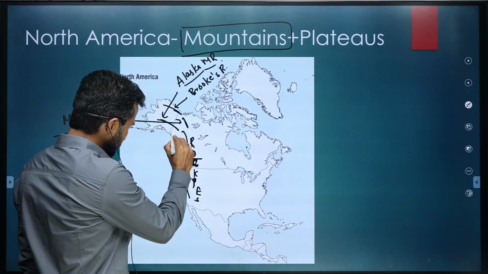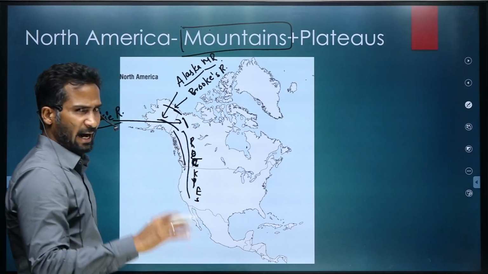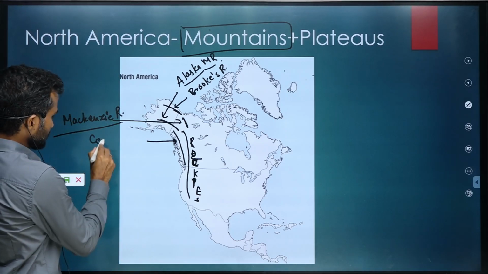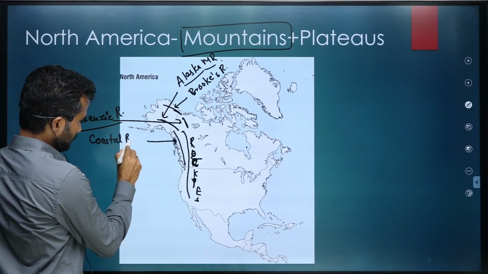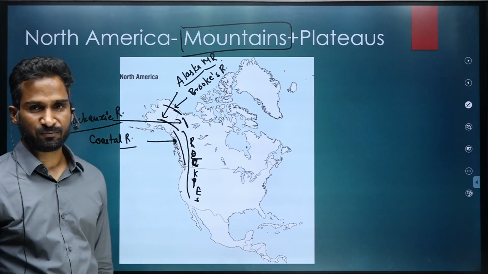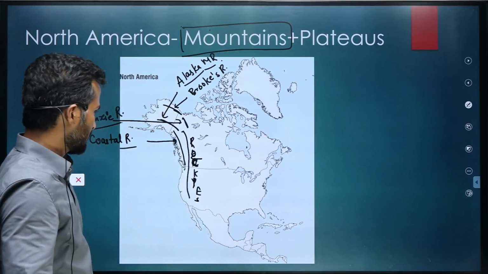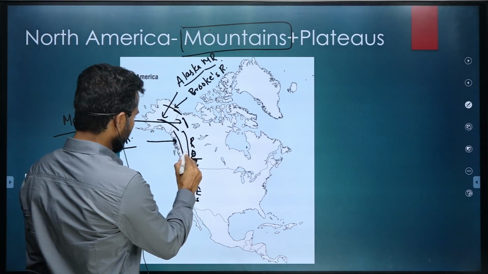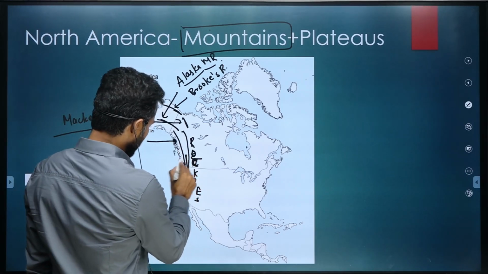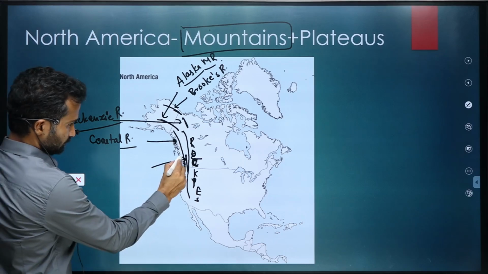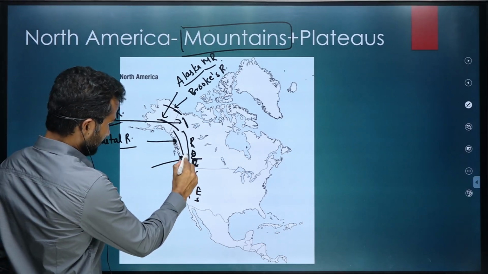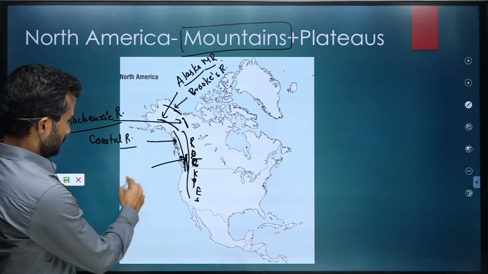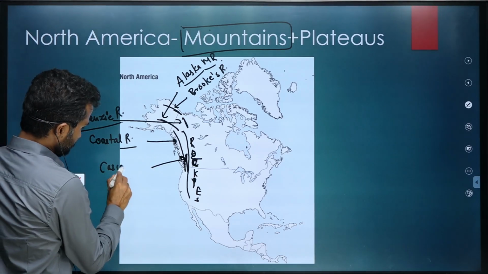Then from this to this, there is a highly dissected range called Coastal Range. West of Rockies, Coastal Range. And over here we have another mountain range, in between, called Cascade Range.